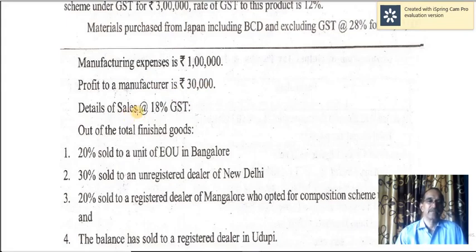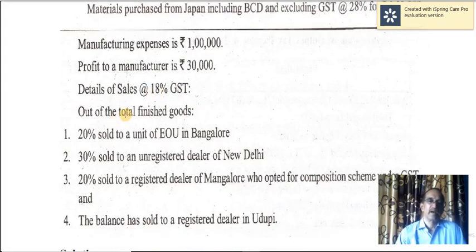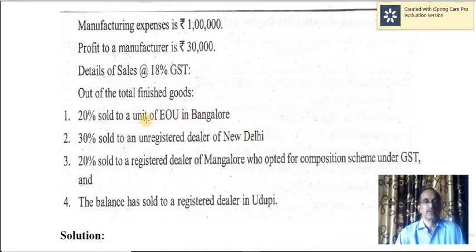Then details of sales. For all sales of goods, GST charged is 18%. But the details of sale are given here. 20% sold to a unit of EOU in Bangalore.